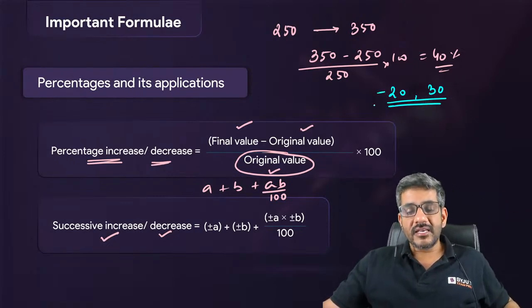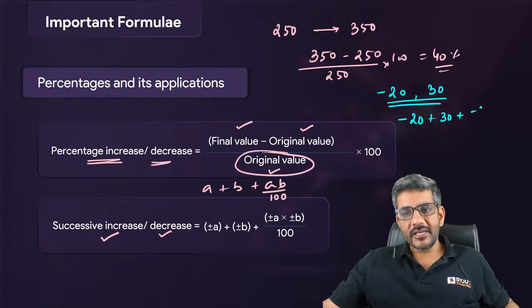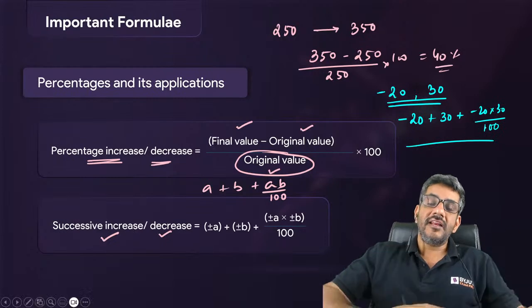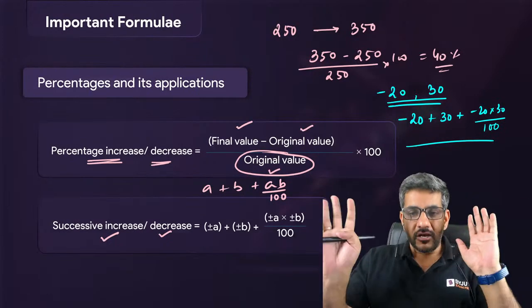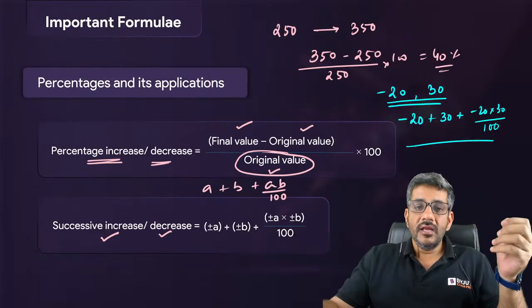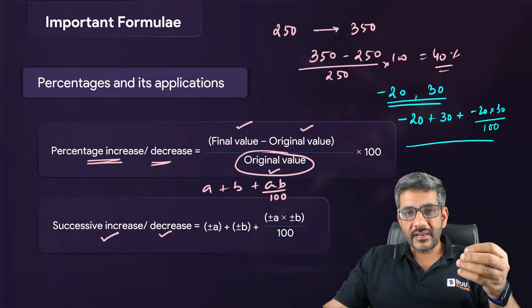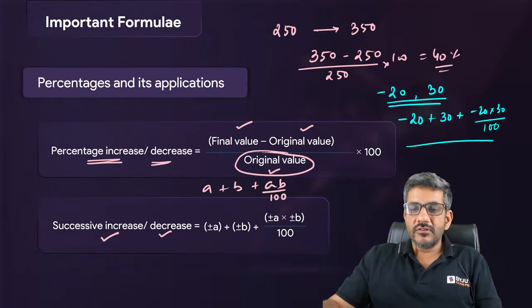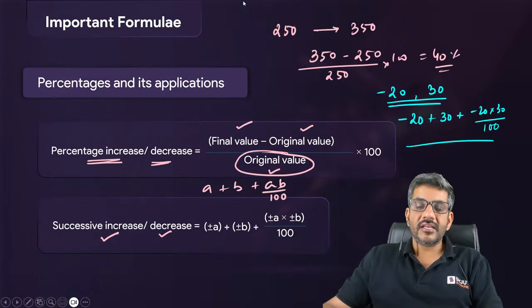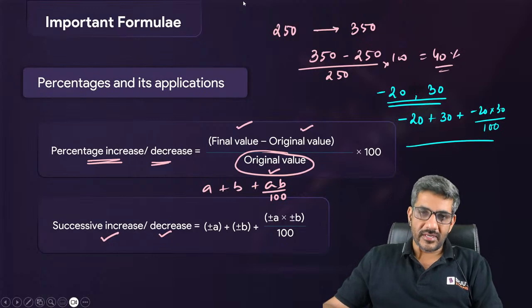But suppose there is a decrease of 20 and after that there is an increase of 30, you will write A as minus 20, B as plus 30, plus minus 20 into plus 30 divided by 100. If the final value comes out to be positive, that means the net value is increased value than the original value. And if the final value comes out to be negative, that means the net value is decreased value with respect to the original value. This is how you use successive increase or decrease. These are the two things which are used in percentages and its applications.